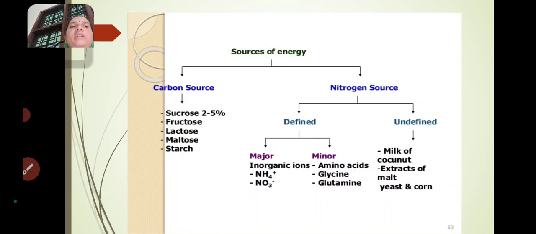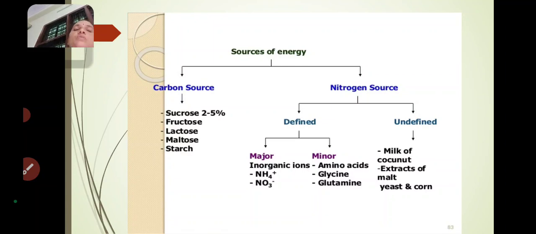So what are the undefined nitrogen sources? These will be taken from the coconut or from the corn or from the tomato or from the watermelon. So milk of the coconut, juice of the watermelon, extracts of malt, yeast and corn. These are the undefined nitrogen sources.